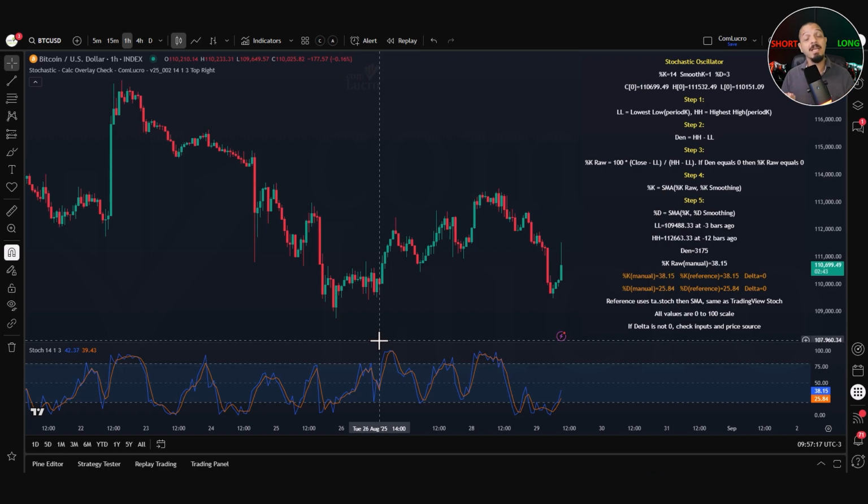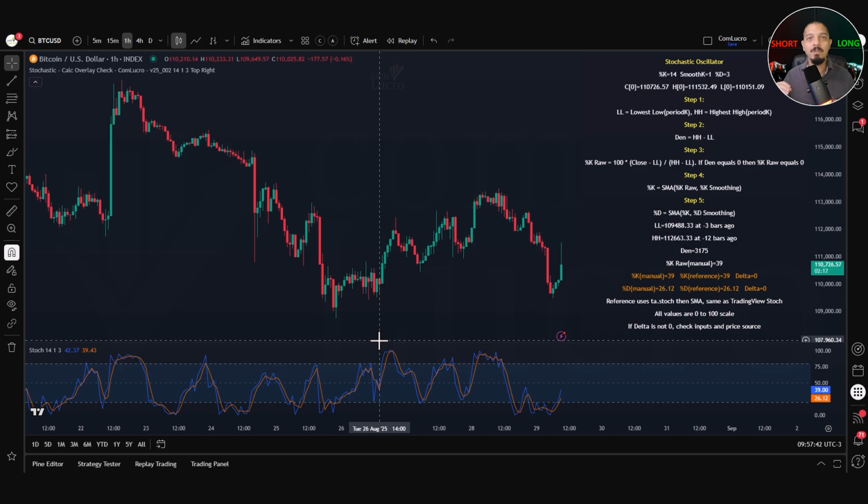Next, you see a verification line for %K and another for %D. On each line, there are three parts: %K or %D calculated manually, %K or %D from the TradingView reference, and the delta. The reference uses TA.stock followed by SMA, which matches the built-in Stochastic. Delta should be 0 or very close to 0. If delta is not 0, check your inputs and the price source.